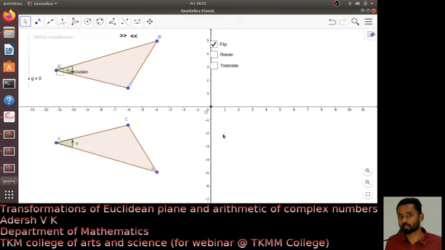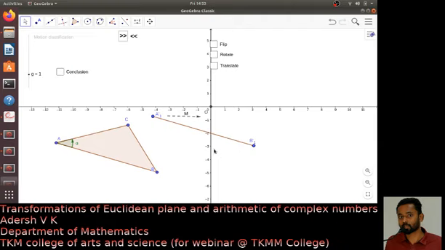Rotation and translation are angle preserving motions called direct motions, and this flipping, or reflection about the x-axis or some line, is an angle reversing motion, right? Okay. Now suppose I do a motion on the line AB. I want to check what are the possible motions we can do.